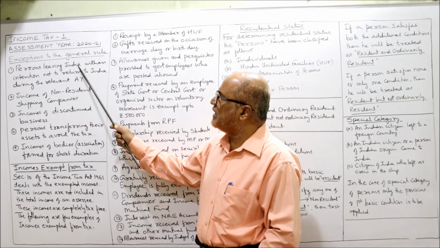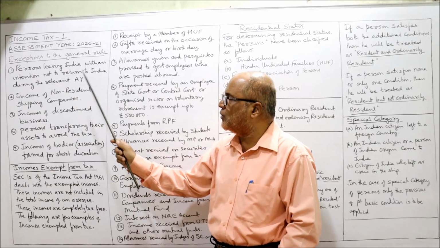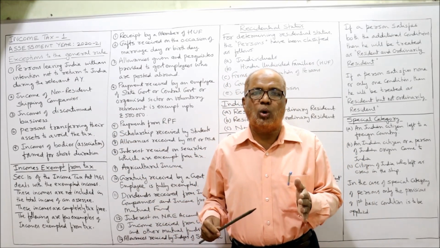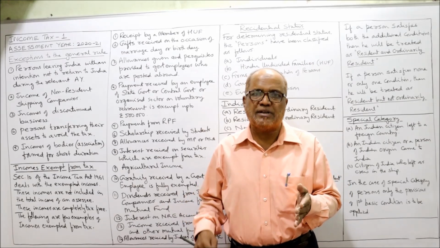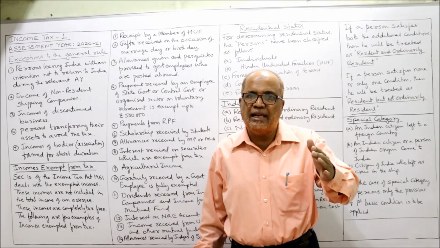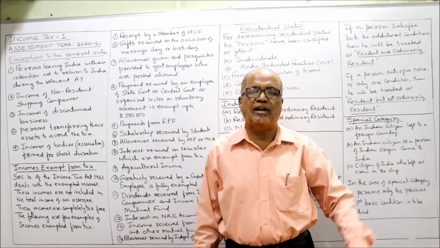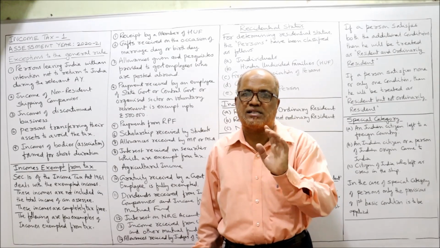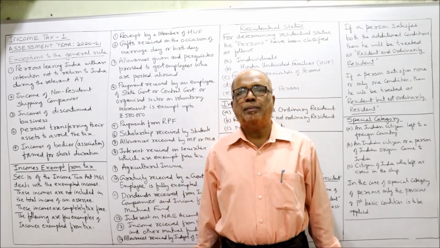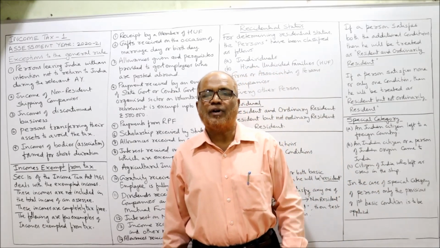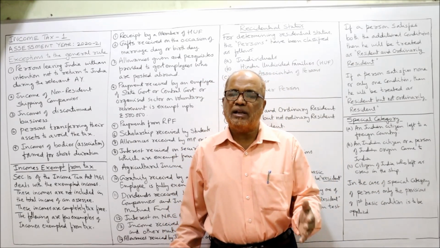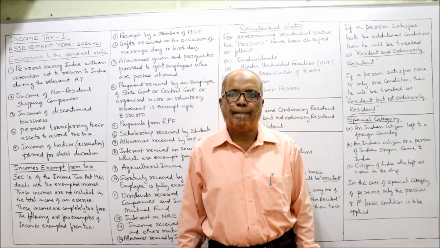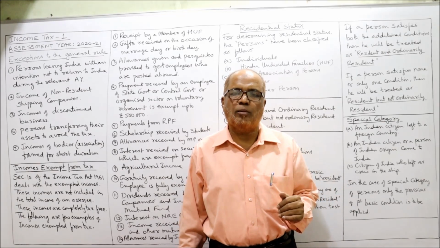First one, persons leaving India with an intention not to return to India during the relevant assessment year. If the Income Tax Department comes to know, either by themselves or through some other person, that a particular person is leaving India, going out of India with an intention not to return during the assessment year. Normally, people leave India for a job, for employment purposes. So when a person is leaving India for employment, he will not frequently visit India. He will be away for a long period of time.